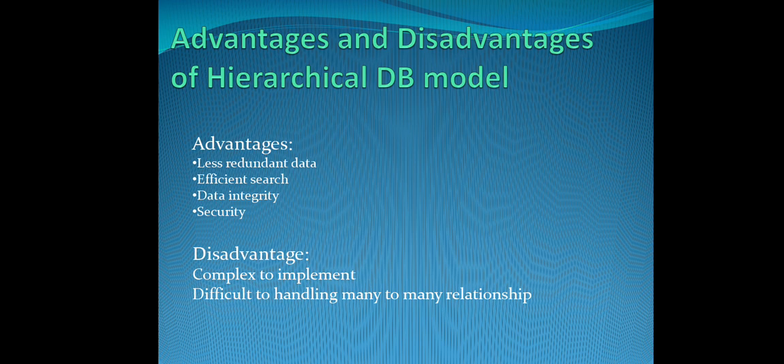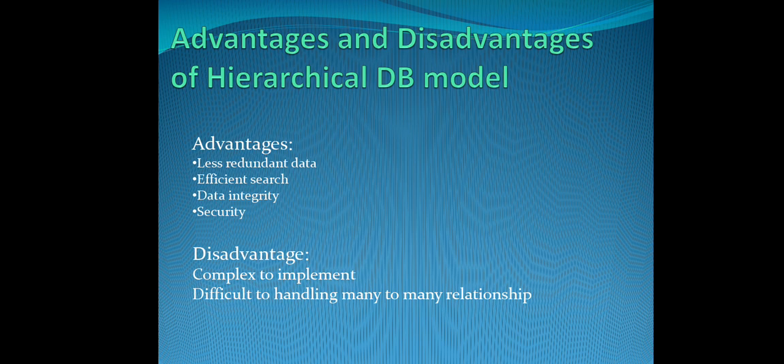And efficient search. It is very easy to search a particular data because we know the root path. With the help of that path, we can easily reach the particular table and access the data. And data integrity. Data integrity is nothing but whatever changes you make in a database should be reflected everywhere. So it should have completeness, accuracy and consistency. Then security. It provides security for your data in the database.